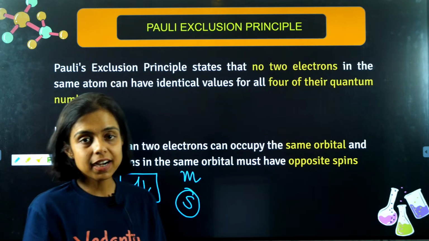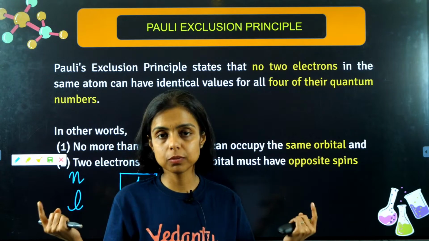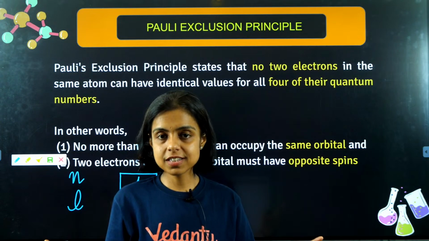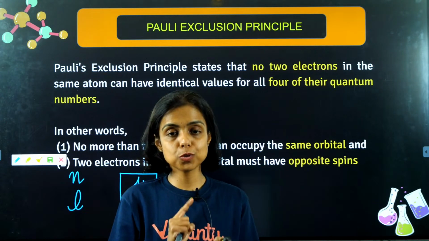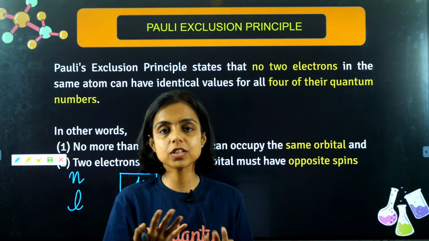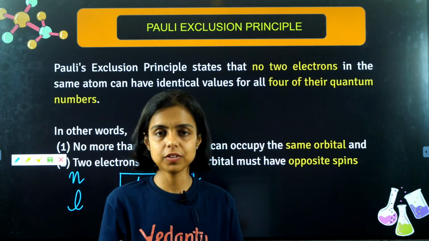It's just that you and your sibling, you both have same address, same city, same locality, same house number, but how we can distinguish between the two? You and your sibling, you have different names, different face and everything, right?